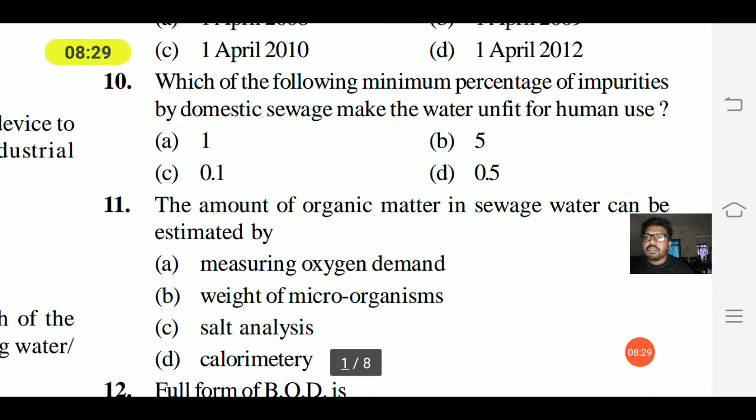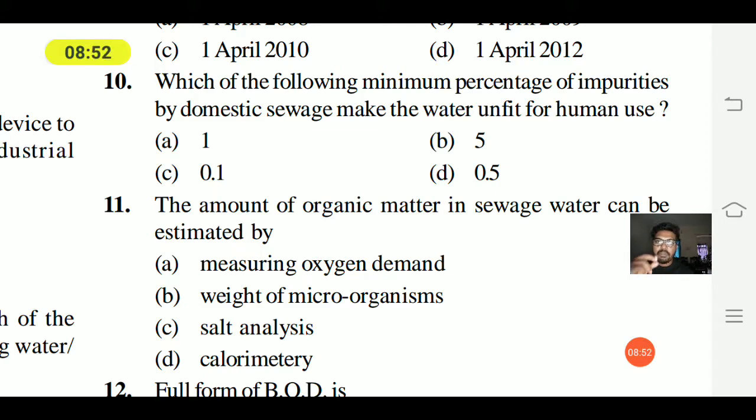10th question. Which of the following is the minimum percentage of impurities from domestic sewage that makes the water unfit for human use? Domestic sewage water makes it unfit for human usage.